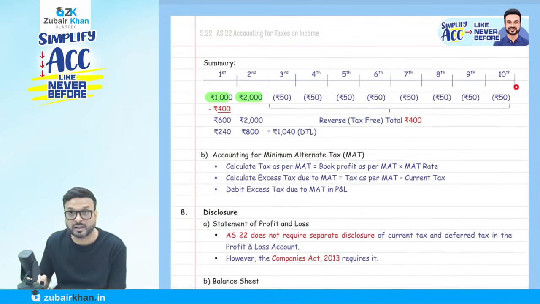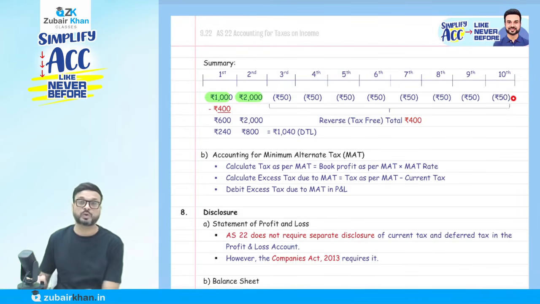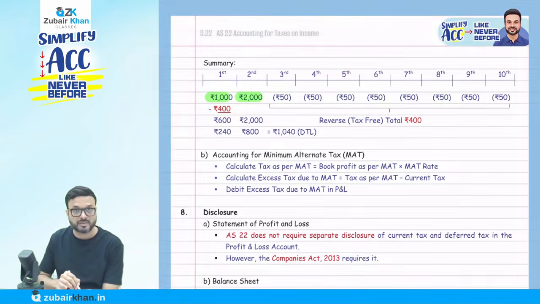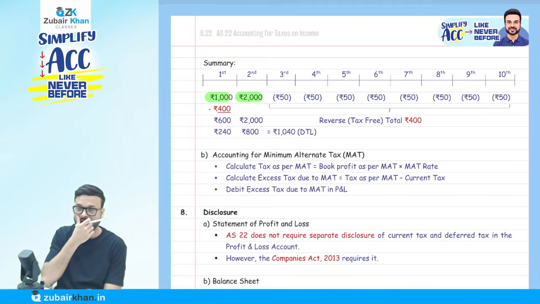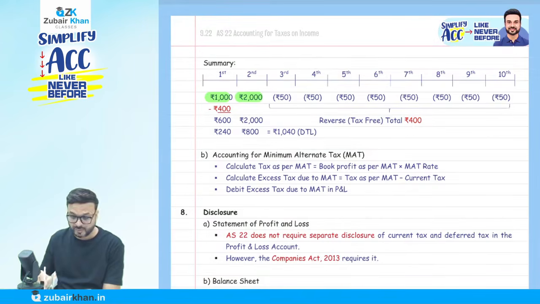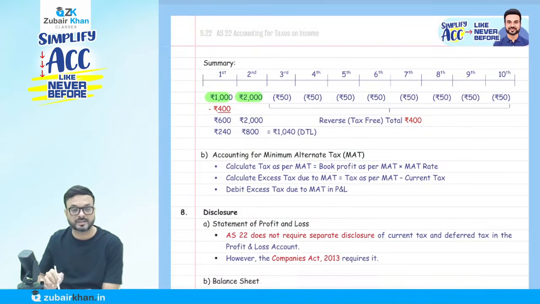But they say up to the 10th year, they are not going to pay any amount of tax as per the special economic zone. They are not going to pay any amount of tax here. So up to the 10th year. So the first year reversal is 4,000, second year reversal is 2,000. And then these 3,000 started reversing from the third year, 50,000 every year. So if it is going to reverse from the third to 10th year, it is going to reverse by 400,000. We are not going to create a deferred tax on this 400,000. The reason is that it is reversing during that period on which there is no tax. So if there is no tax, the question of deferred tax also does not arise. It is what they are saying.